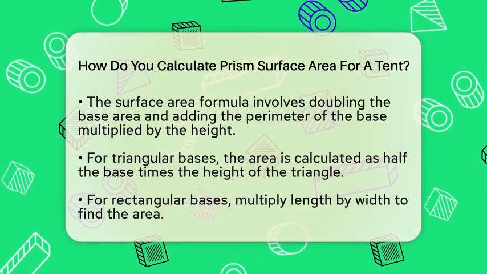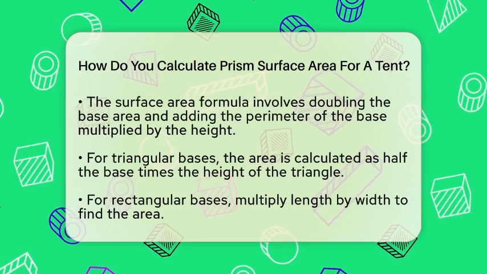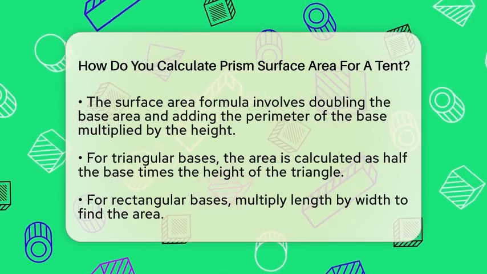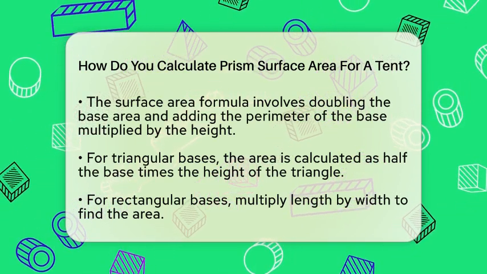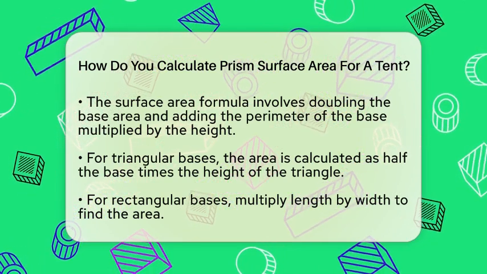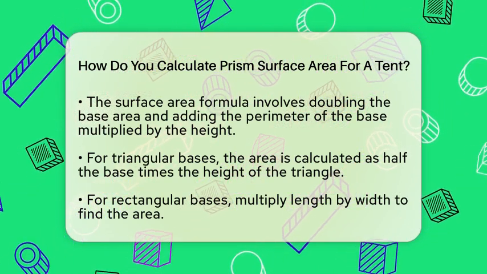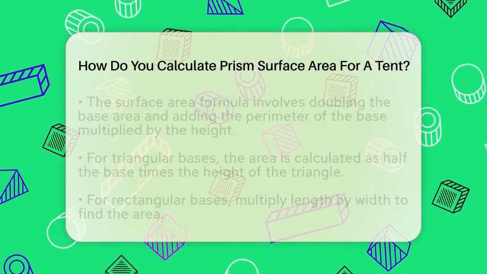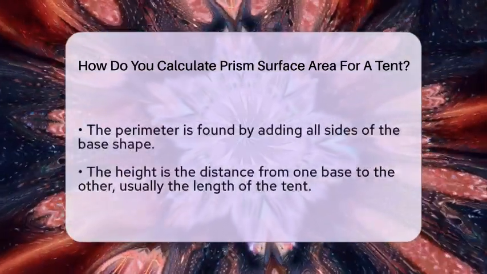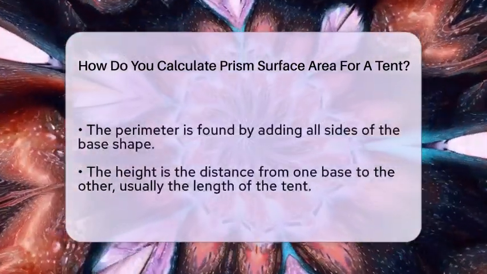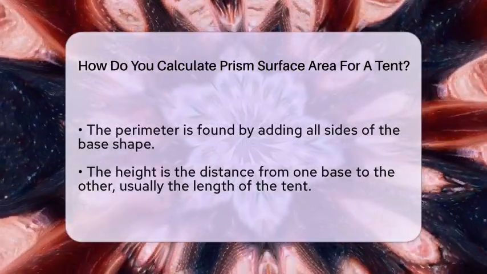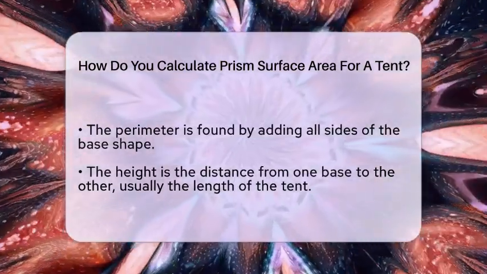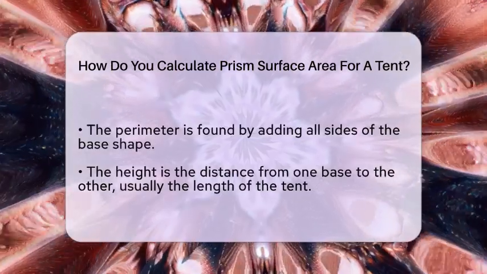The height is the distance from one base to the other, which is usually the length of the tent from front to back. Once you have these measurements, you can plug them into the formula. Multiply the base area by 2 because there are two identical bases. Then, multiply the perimeter of the base by the height to get the total area of the side faces. Adding these two results gives you the total surface area.